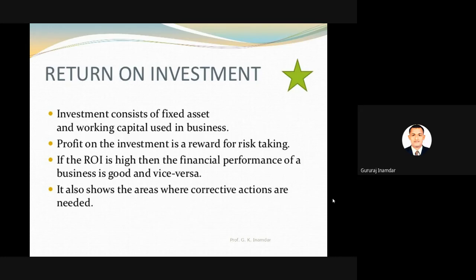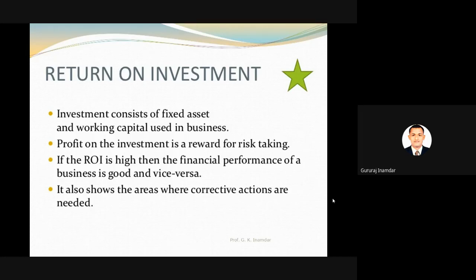Is it right? Now, if the ROI, return on investment, is high, then the financial performance of a business is good, and vice versa. Suppose you invested 10 लाख, then only if you get 12 लाख in return is there a profit, right? So if the ROI is high, then the financial performance of the business is good. Whenever the business is good, the return on investment will also be good. This is nothing but vice versa.